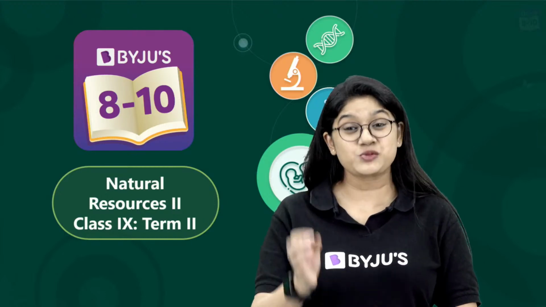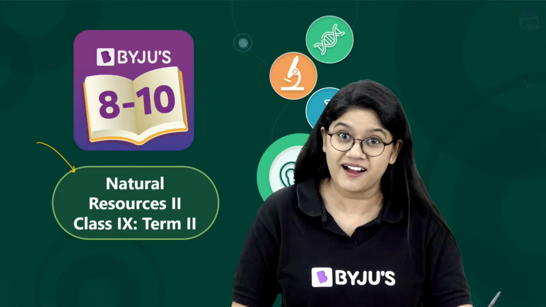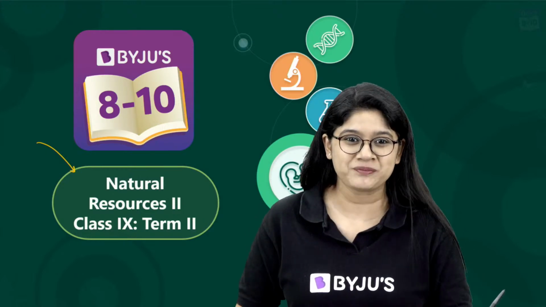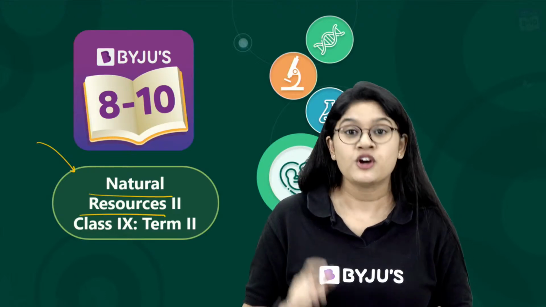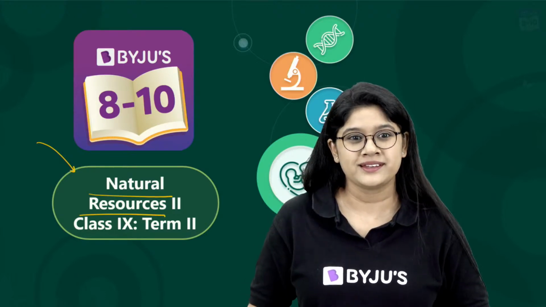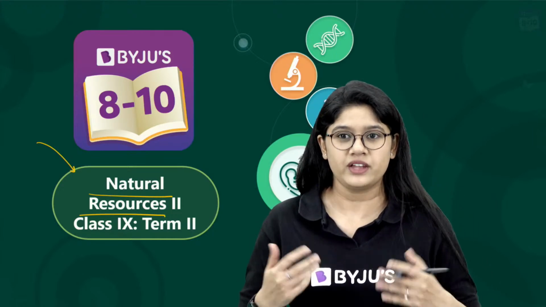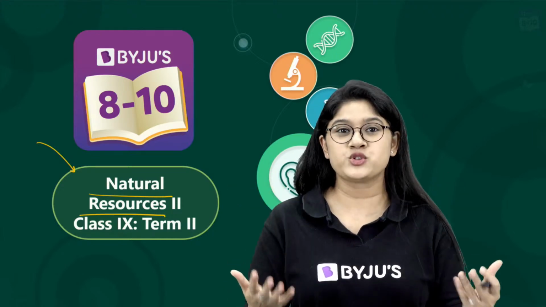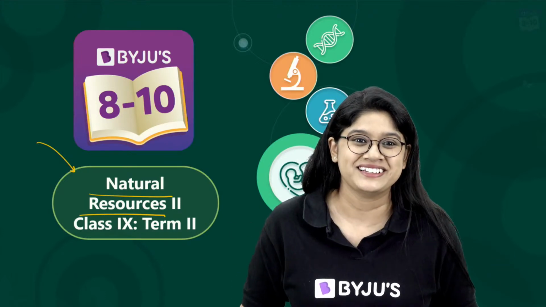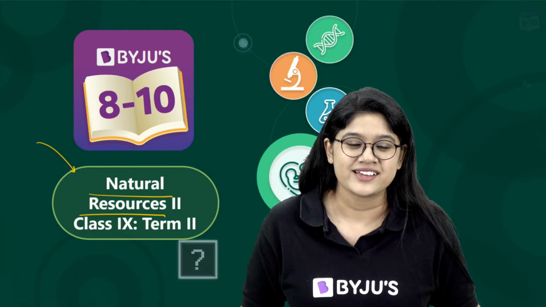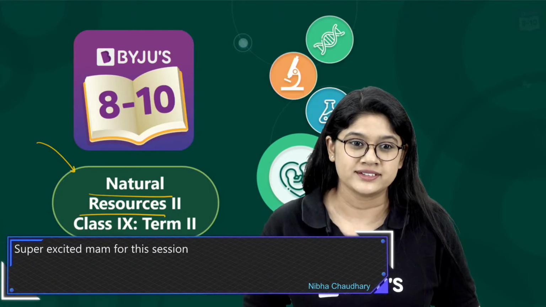Let's start our class. In today's class, we'll be discussing a very interesting and super easy chapter of our 9th class, Natural Resources. This is the second session of Natural Resources. In the first session, you studied about air pollution. Ashwarya ma'am took your class and you did the air pollution. In today's class, we'll be discussing further.